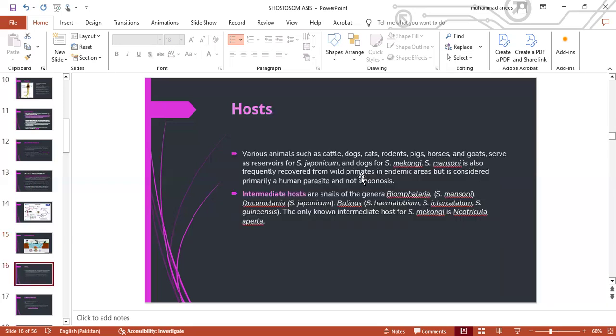Now, the hosts: various animals such as cattle, dogs, cats, rodents, pigs, horses, and goats serve as reservoirs for Schistosoma japonicum. And dogs for Mekongi. Mansoni is often recovered from wild primates in endemic areas, but is considered primarily a human parasite and not a zoonosis. Now, the intermediate hosts: there are various genera of snails which act as intermediate hosts, including Biomphalaria, Oncomelania, and Bulinus.